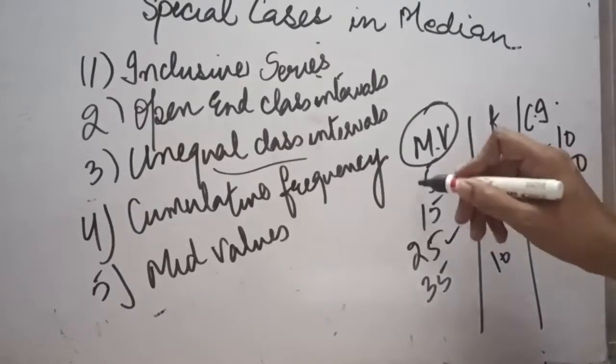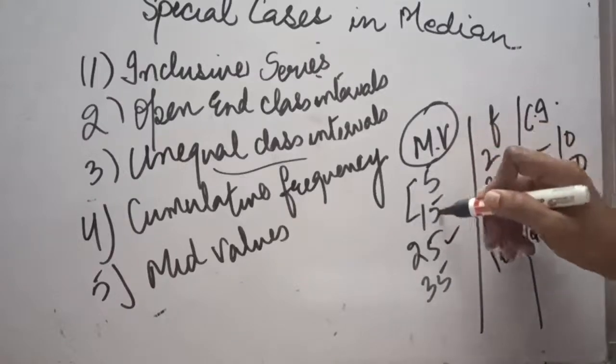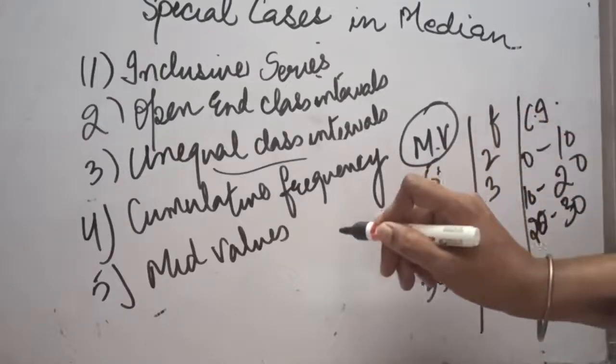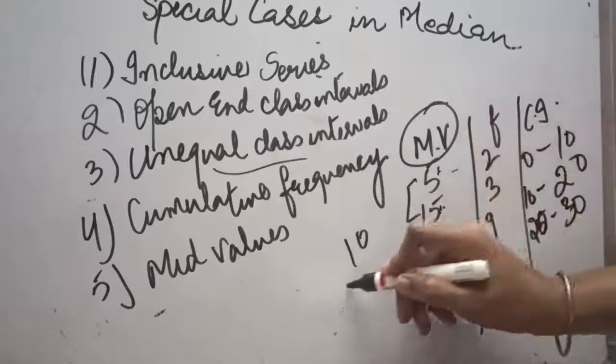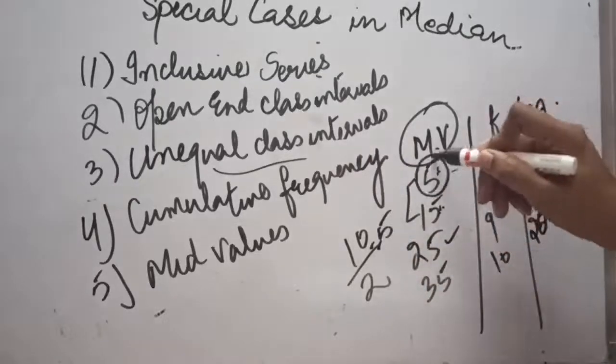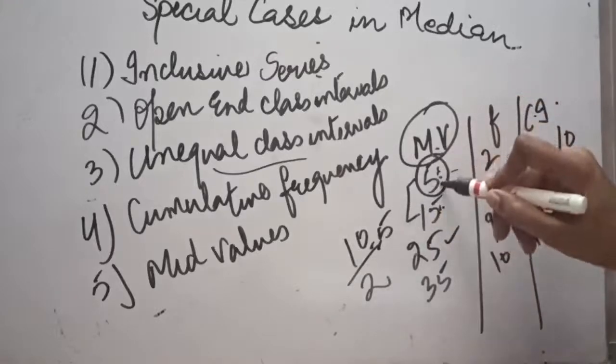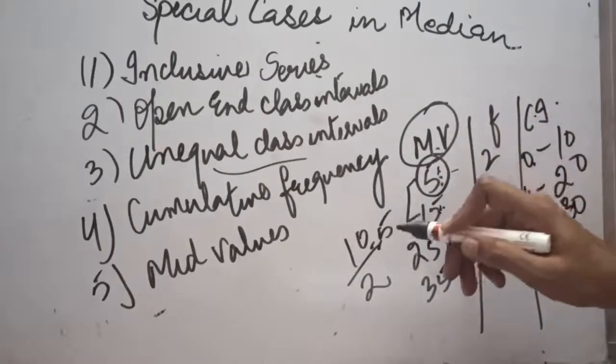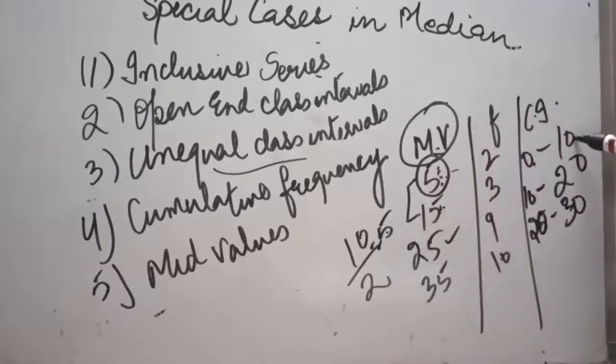For the purpose of calculation, we take the difference of two classes, that is 15 minus 5 is 10, divided by 2, it comes out to be 5. So you have to deduct once and add once. When we deduct 5 from 5, it will be 0. When we add 5 to it, it will become 10. So like this class intervals will be made. The question will be converted into a simple question and then it will be solved.